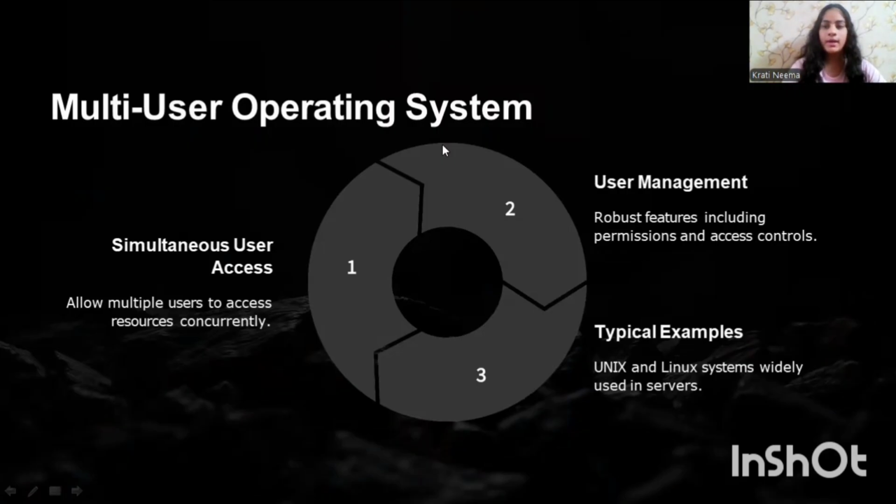Let's have a look at our last operating system, which is the multi-user operating system, the opposite of what we just discussed. A multi-user operating system allows more than one person to use the computer at the same time or one after another, all without affecting each other's work. Examples are servers used in companies and colleges, Linux, and mainframes used in banks and government offices. Each user gets their own login and the OS keeps their data, tasks, and settings separate.